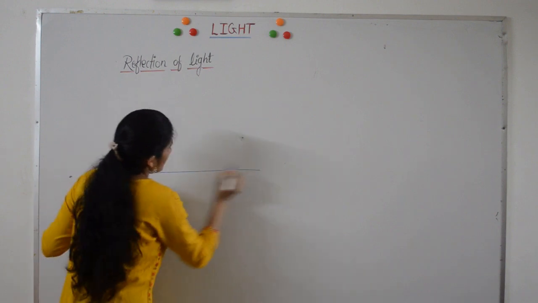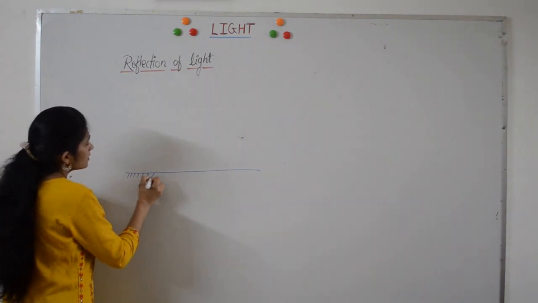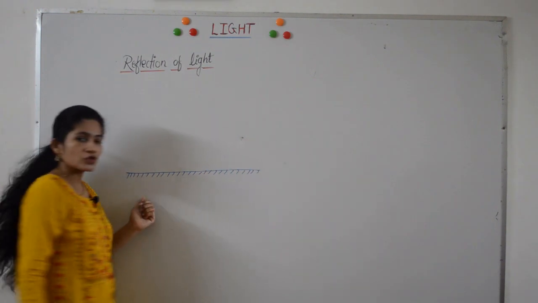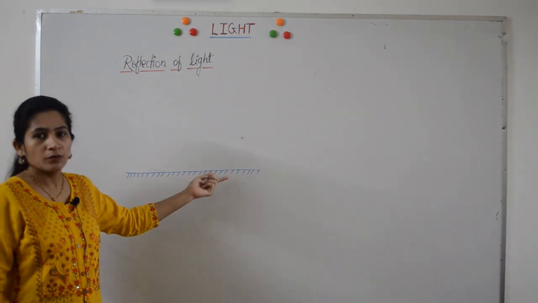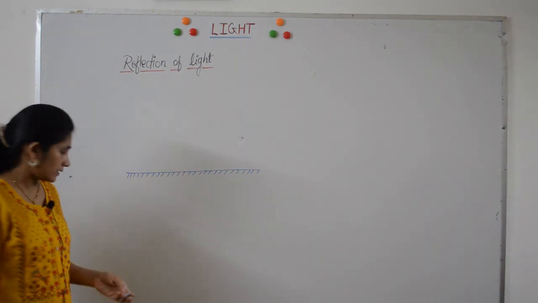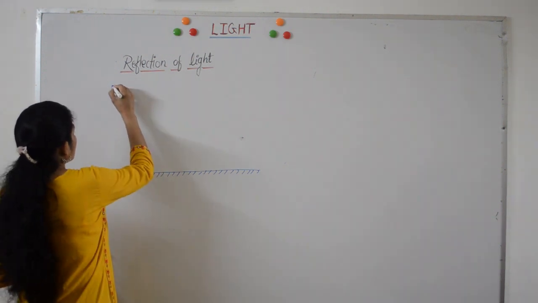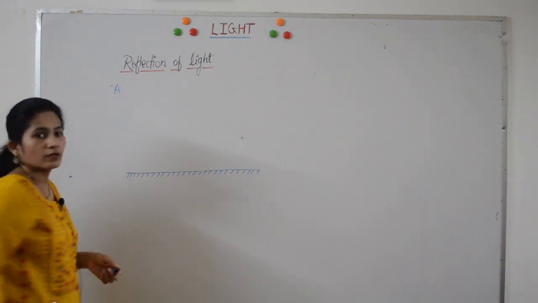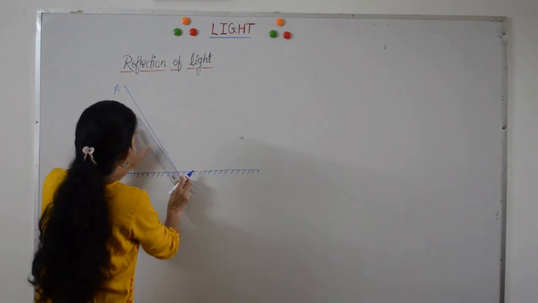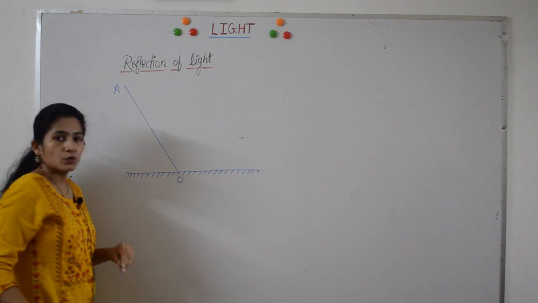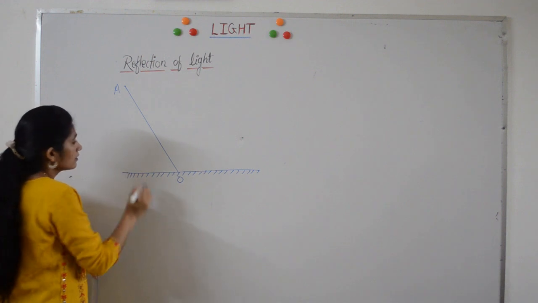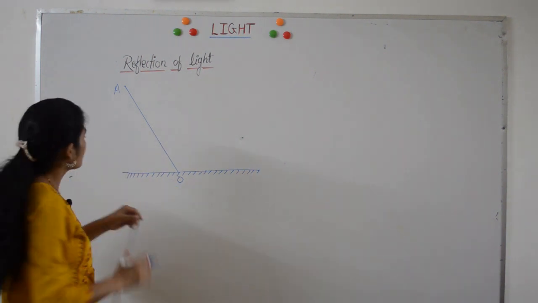Consider a highly reflecting and polished surface such as mirror. Mirror reflects almost all the light incident on it because it is coated with silver and silver is the best reflector of light. Let's consider an object at point A. Let AO be the incident ray of light which strikes a mirror at this point O. This point O is called as point of incidence.